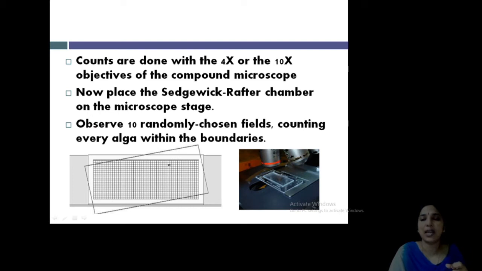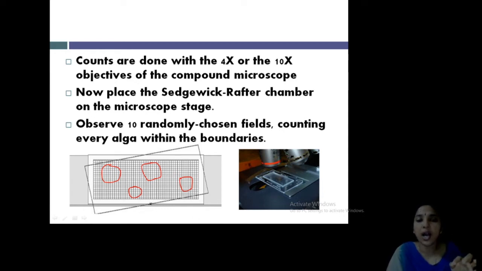Then keep this slide under the microscope, with a randomly chosen field. Once you look, sometimes this part is visible. Clear? This is our first plot. Then slide the slide, and on one side the second portion comes under the microscope objective lens. Then keep moving to one side, and then another portion. Likewise, you look at almost all parts of the slide. While looking through this objective lens, only one small spot is visible.